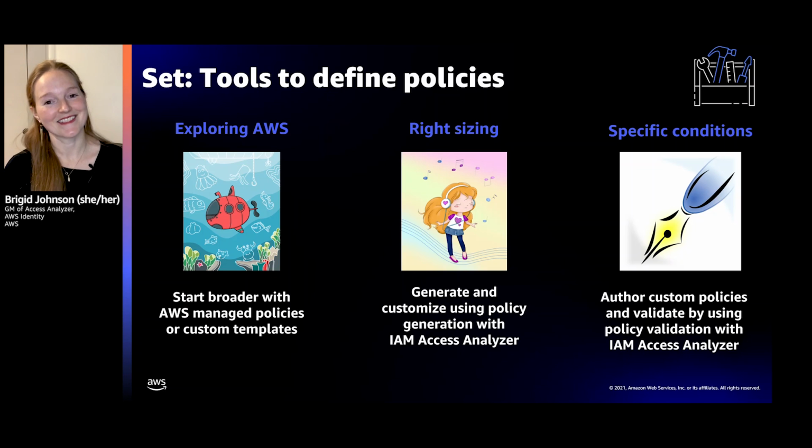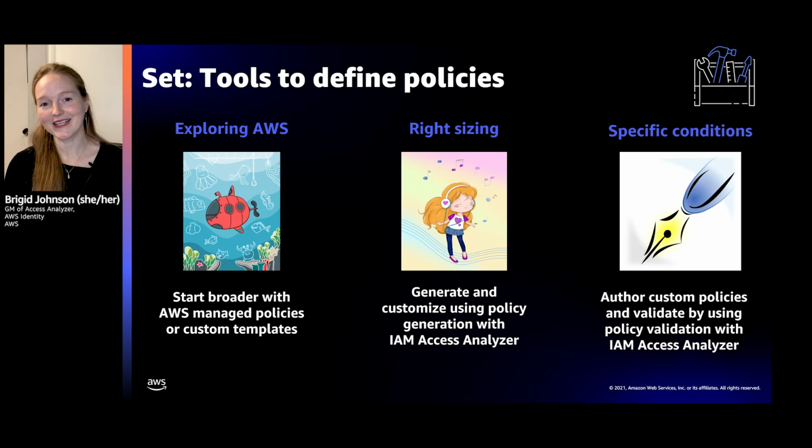And so this is the second step. You've kind of ironed out what you need for your workload, or what your developers need to access on a day-to-day basis or specific use cases, and you're going to right-size. And this year we made it easier with Access Analyzer. We actually generate policies for you based on your activity in CloudTrail, and then you can customize further if you need.